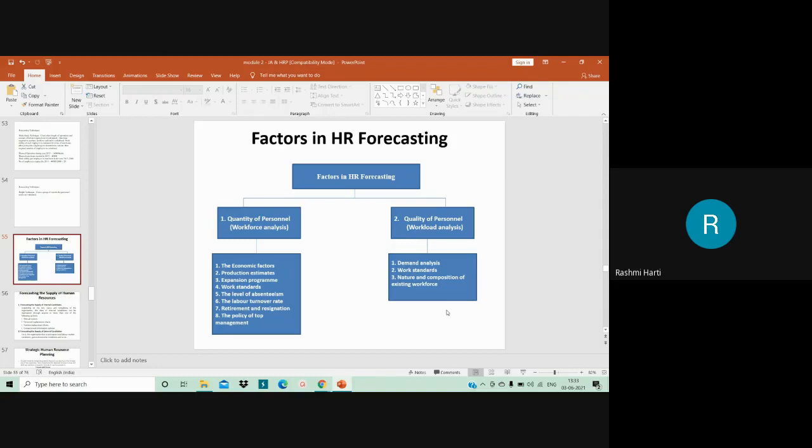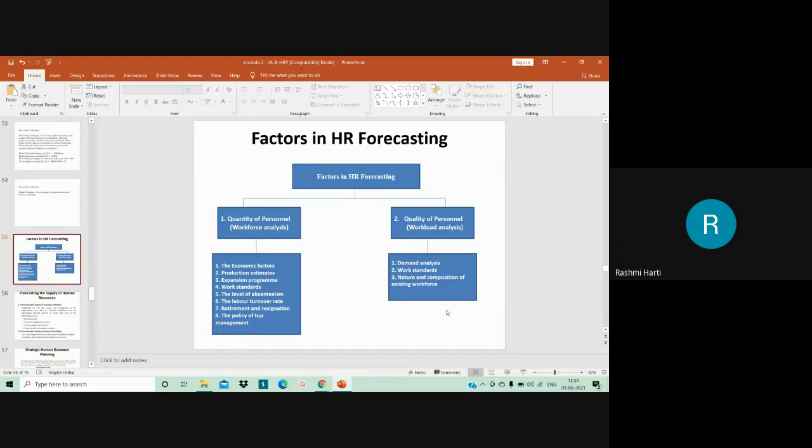That means if I recruit some more personnel, can the present manpower do their work? Can I go for increasing the production limit for each employee within the organization? Can I go for setting a higher standard for the employees in my organization? Is it possible? That is being taken into consideration.